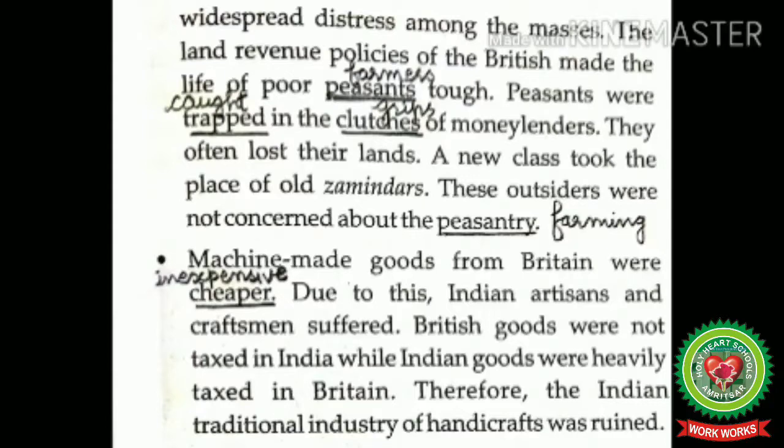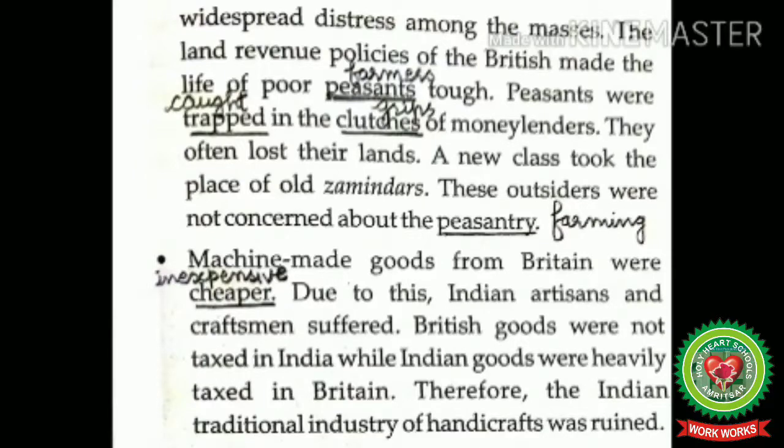Means the economic policies which were made by the British were not in the favor of Indians. So, the Indians had to suffer a lot. The Indian farmers were discontent with the land revenue policy and the consequent loss of their land. In fact, it was the peasantry that bore the heavy burden of taxes to provide money for the trade of the company, for the cost of administration, and the wars of British expansion in India. For example, in Bengal, the land revenue was double the amount collected under the Mughals.